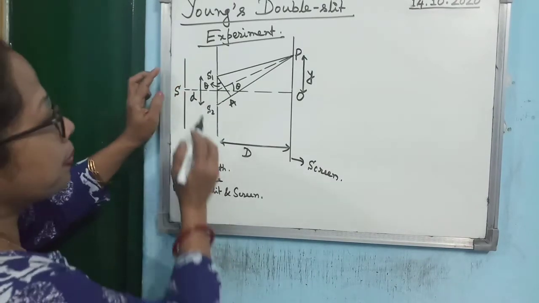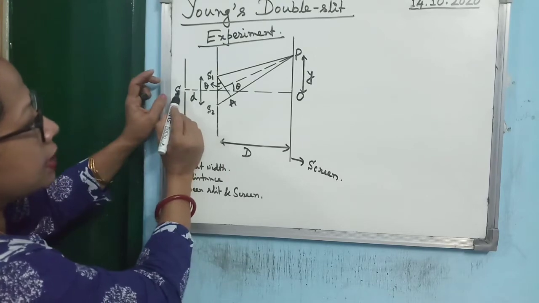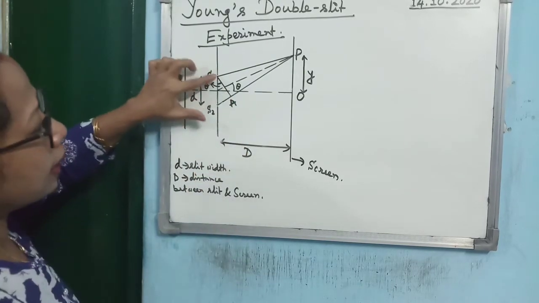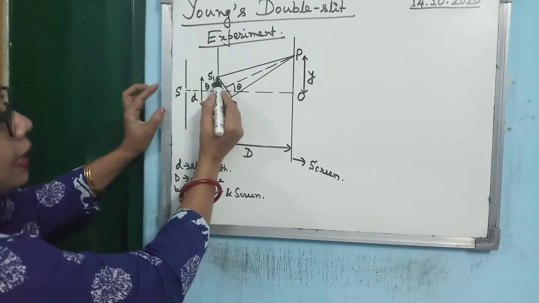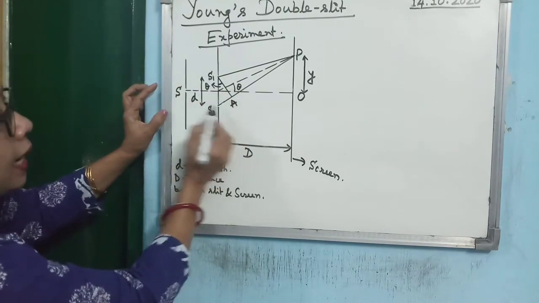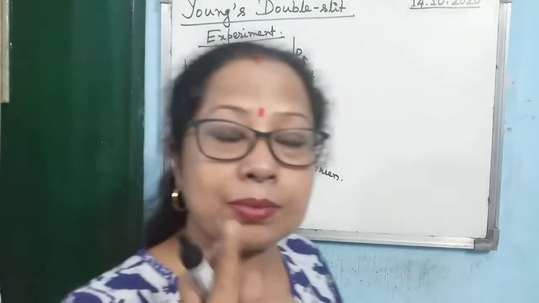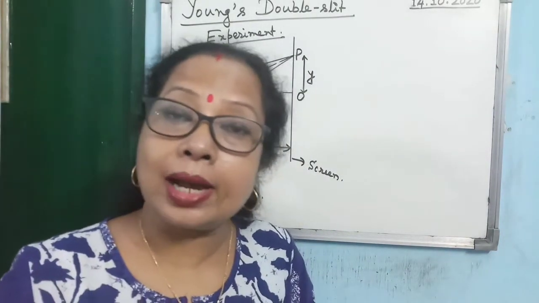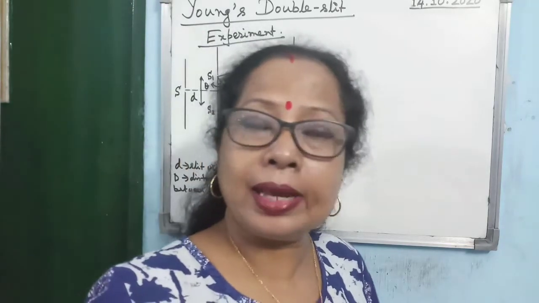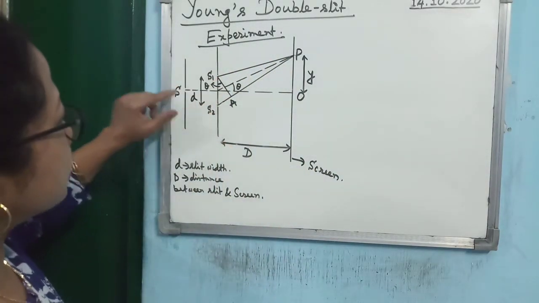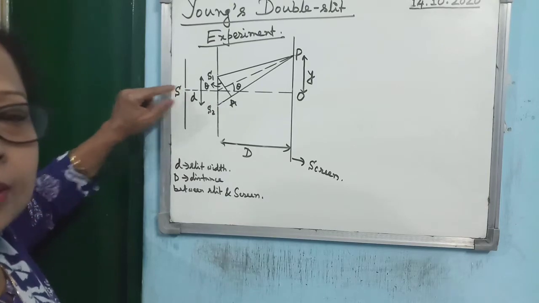Then you see, in front of the single slit are two slits S1 and S2. They are kept in such a manner that S1 and S2 are equidistant from S. Whatever I am saying, you have to follow while drawing the diagram. You may not have to write it in a sentence, but while drawing the diagram, take care that S1 and S2, the two slits, are equidistant from S.